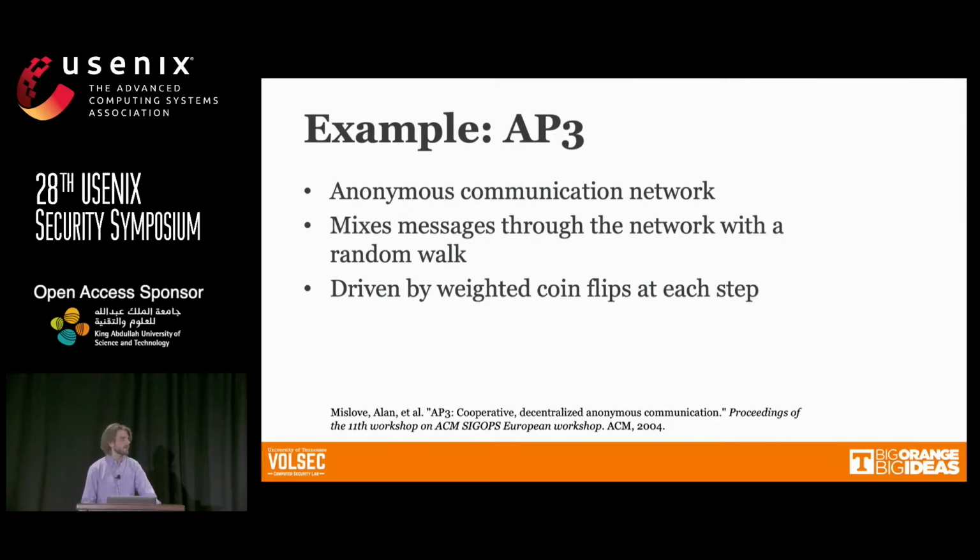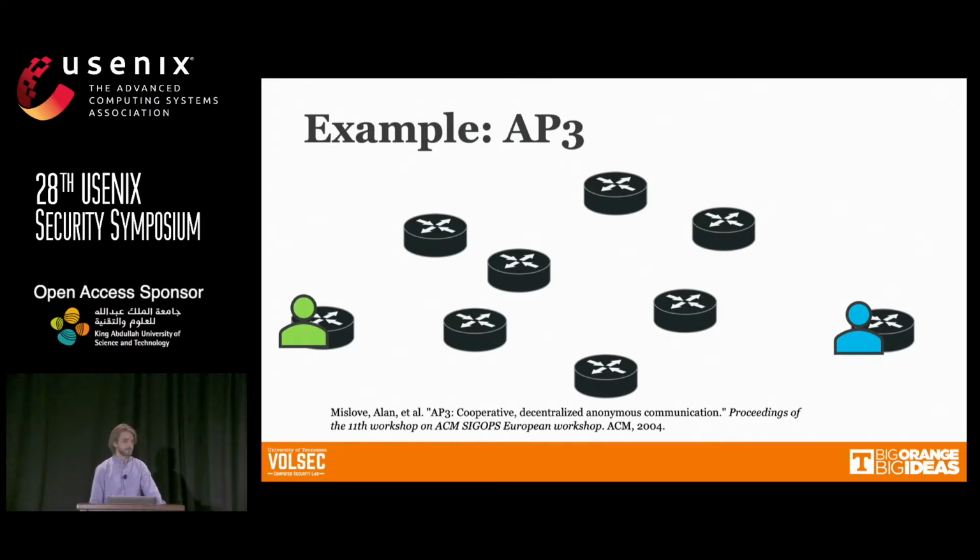So we talk about a couple of examples of potential applications in our paper, but I'm going to focus on one example here, which is the AP3 anonymous communication network. And this is just a network that uses a random walk through the network to hide the sender of a message. And the random walk is driven by a biased coin flip at each step. So that looks something like this.